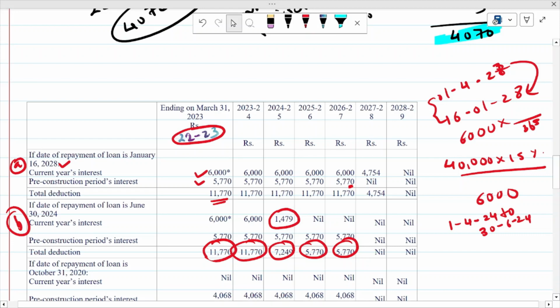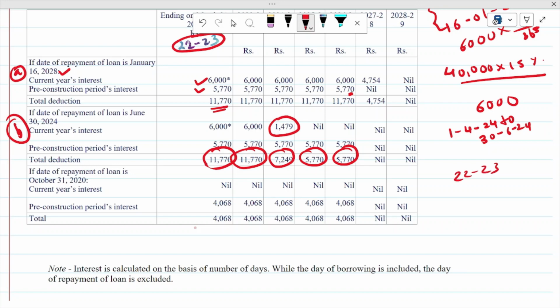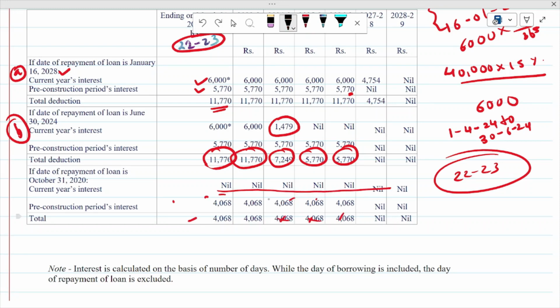Now situation C, if the date of repayment of loan is October 31, 2020, then current year interest is nil because the loan gets over before 22-23. So in 22-23 you will not get current year interest, so current year interest is not available here.